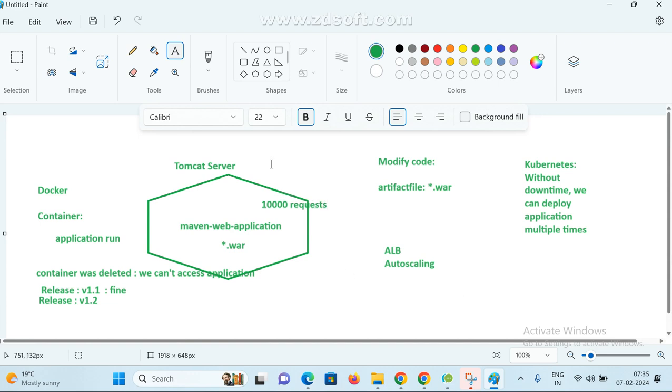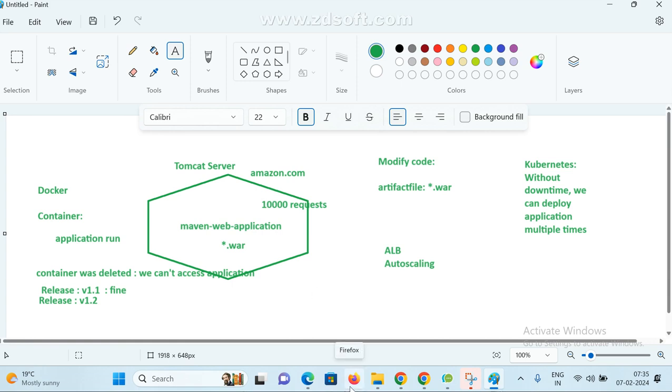You know, if you go to Flipkart or Amazon at festival time, many people are hitting that URL, right? Whatever you take, Flipkart or Amazon, they have deployed the application. Usually this server can handle 10,000 requests at a time.